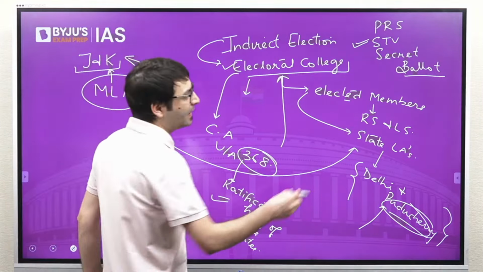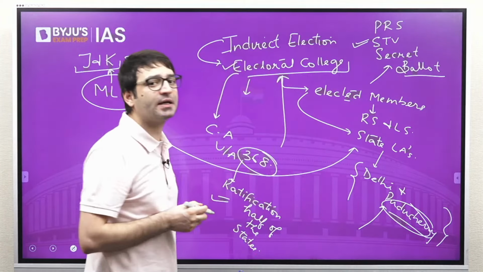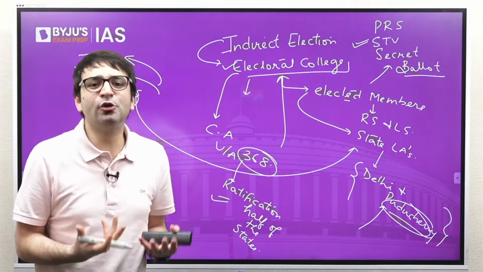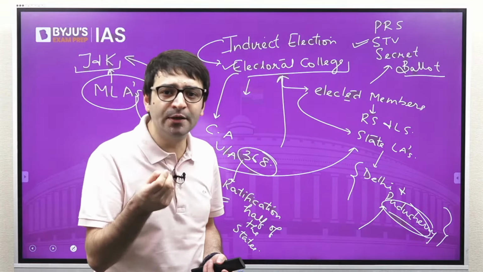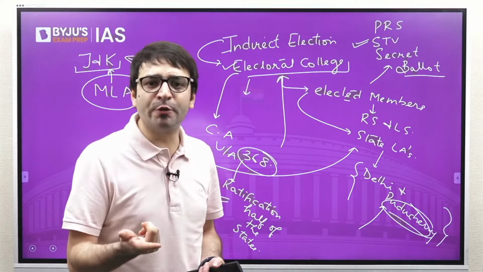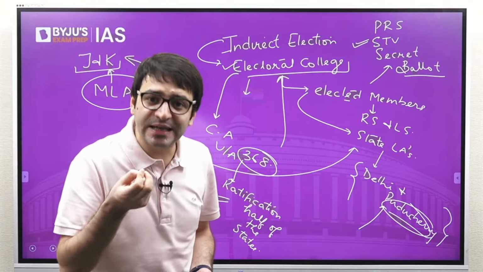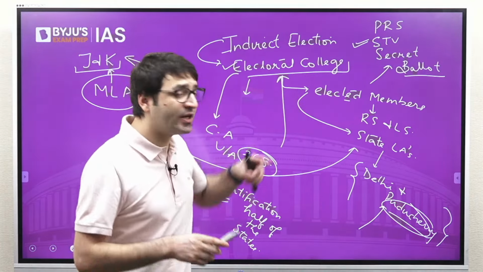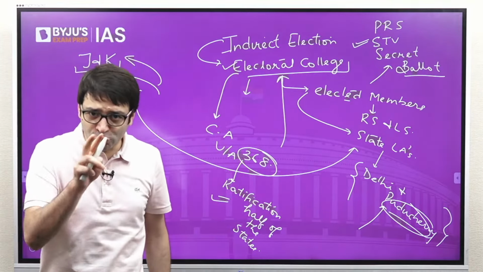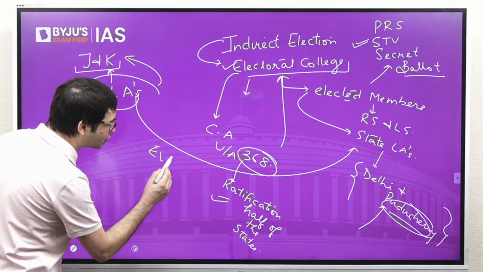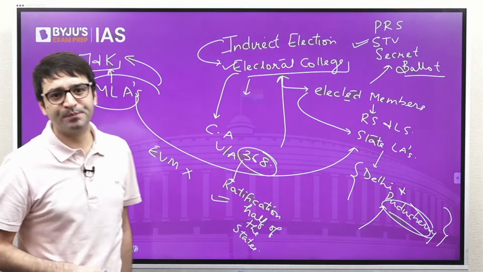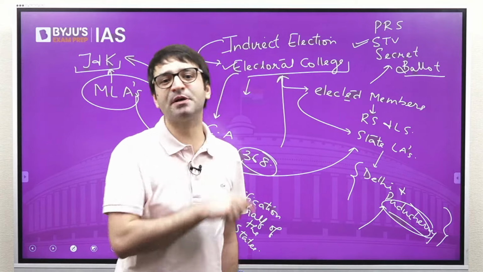And at the same time, election takes place through secret ballot. That means while casting your vote, as the member of the Electoral College, you don't have to reveal your preference. If you reveal your preference, your vote will be declared invalid. And when the election is through secret ballot, there are 2 more things that you have to keep in mind. Thing number 1, electronic voting machines are not used. Ballot boxes are used, ballot papers are used.